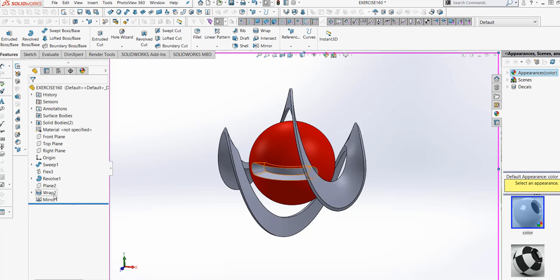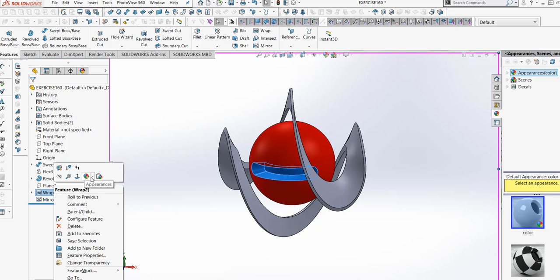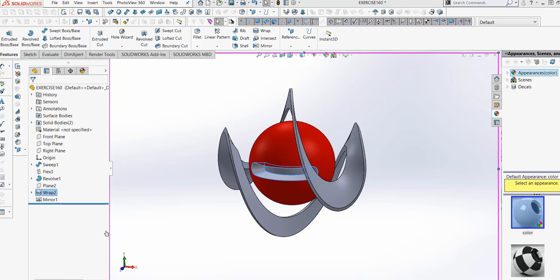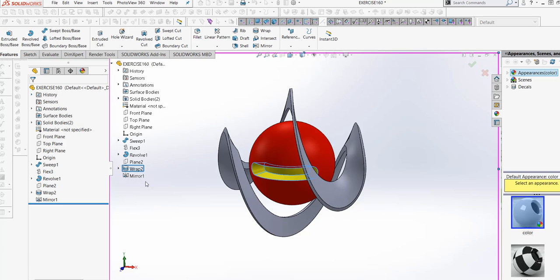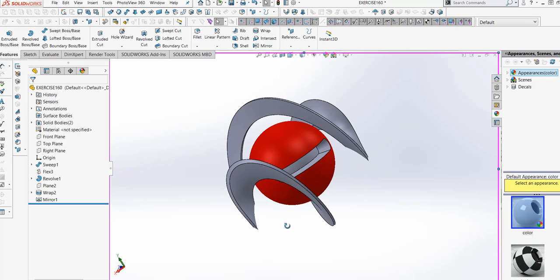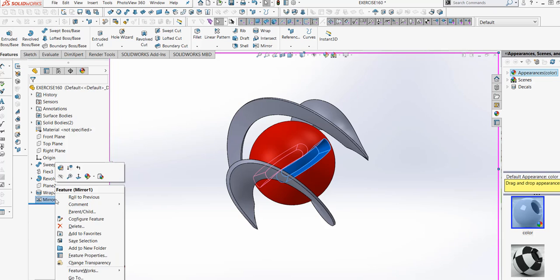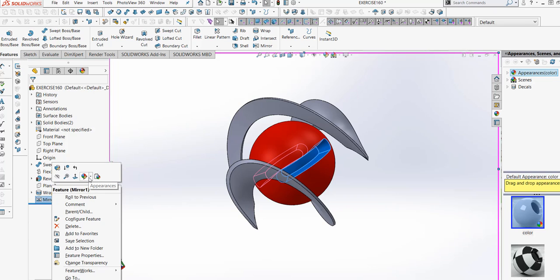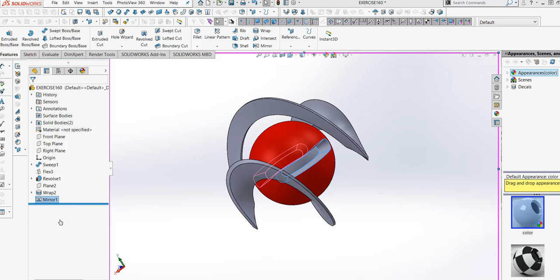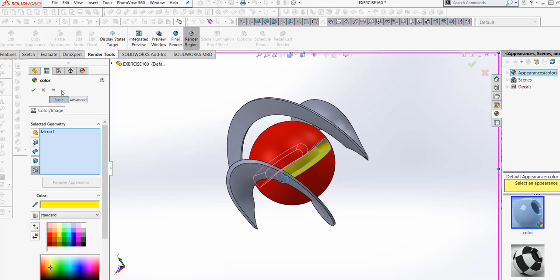And the wrap will be a different color. The wrap will be yellow. Let's see, and also the other one, that is the mirror. The mirror will be yellow also.